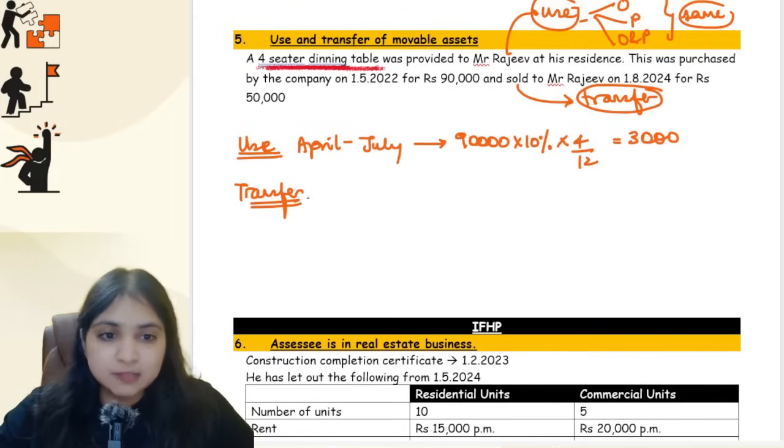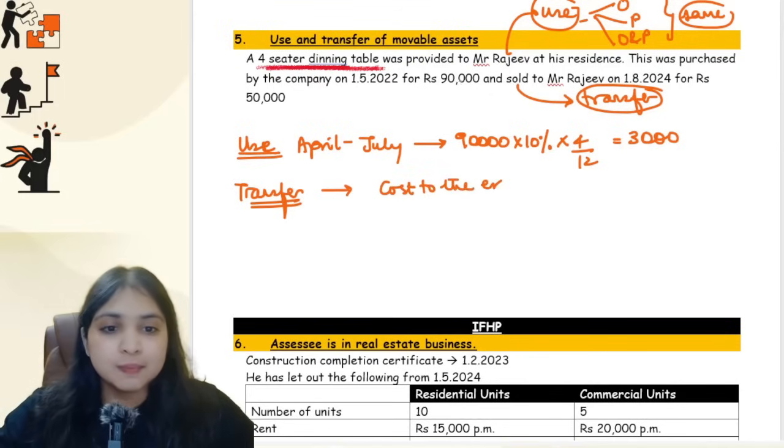When did the transfer happen? On the 1st of August 2024, the employer sold the dining table to the employee for 50,000 rupees. So for transfer of a movable asset, how do you do the computation? You will first start with the actual cost to the employer. When the employer purchased this dining table long back, he purchased it for 90,000 rupees.